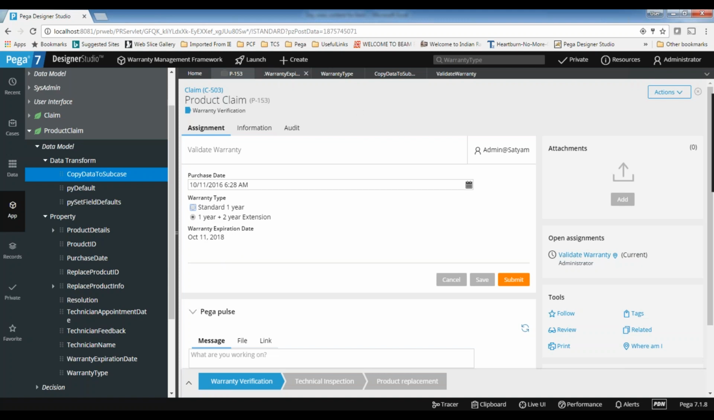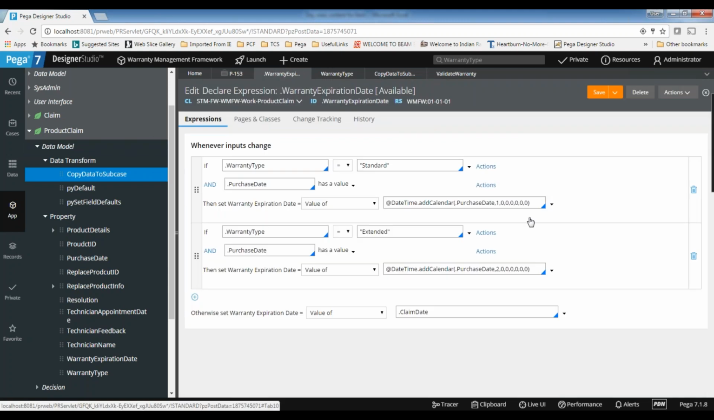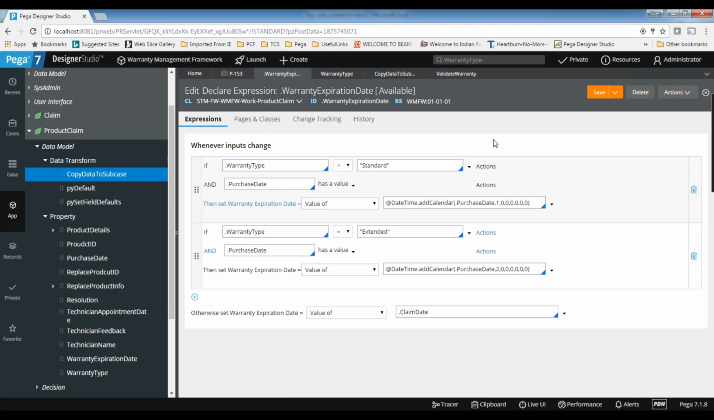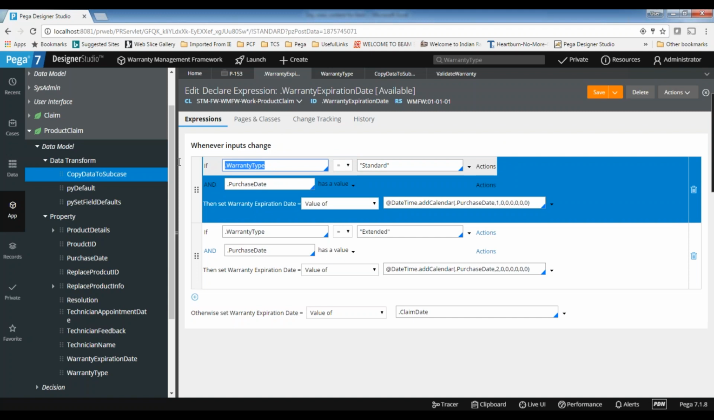But I didn't call it anyway. So this is calculating. I just referred the section in the property, and then I just created the rule. I'm not calling it anyway. But who is calling it? The system is deciding. The system is calling this rule. That is why the expiration date is coming correctly. So how is the system calling? We are not calling it anyway, but the system calls it, and that is called declarative processing.